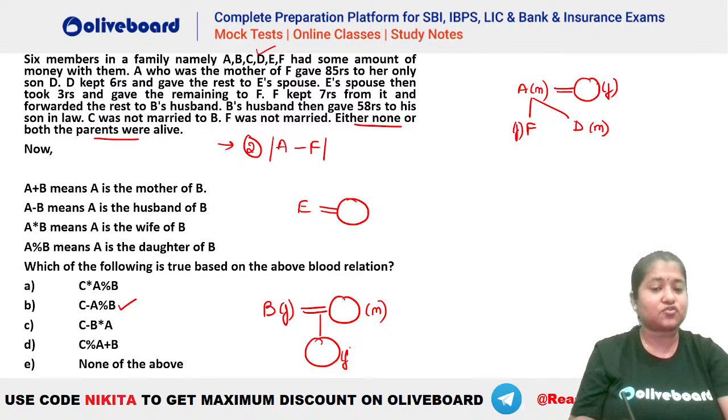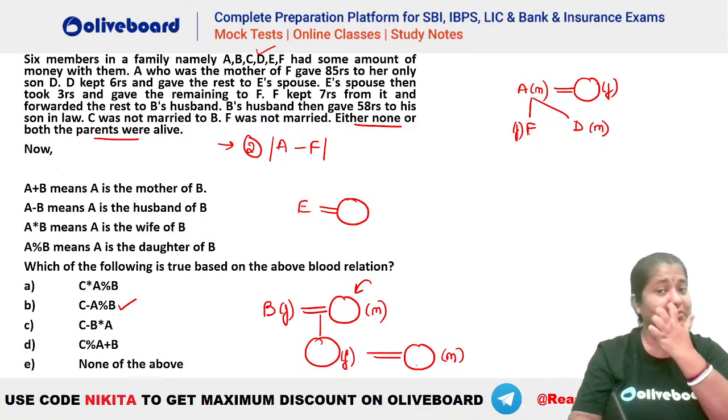That means there has to be a daughter who should be married to somebody, isn't it? So you can see that B's husband took the amount and gave the rest to the son-in-law here. Now C was not married to B, so we cannot have C here. That is not a possibility. F is unmarried here, so you cannot have F as somebody who is married.